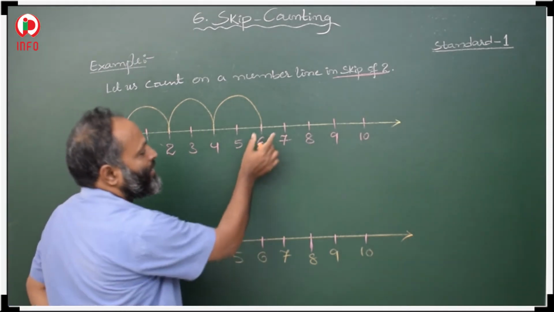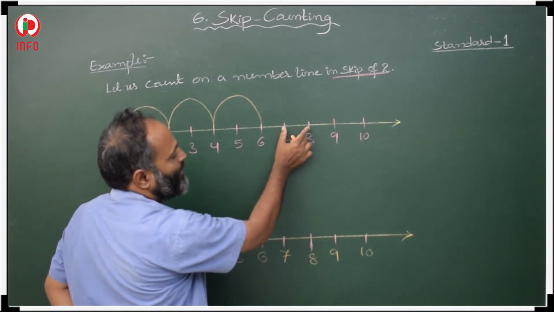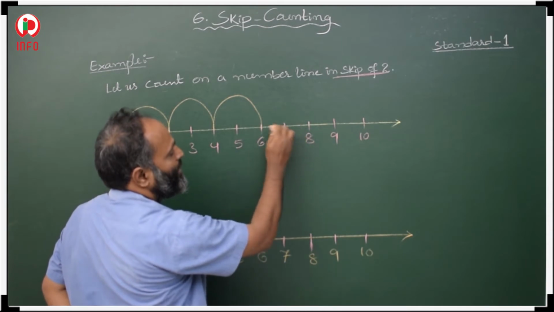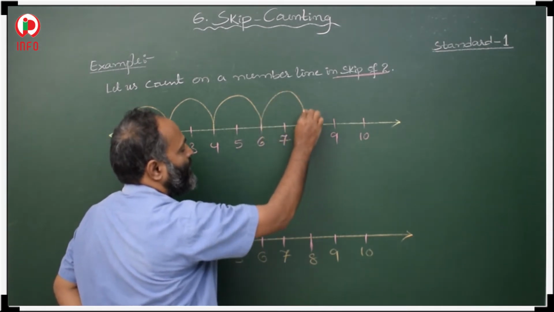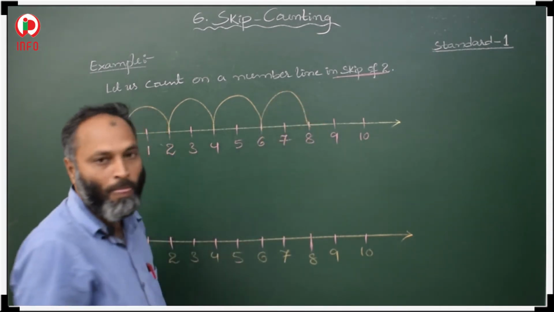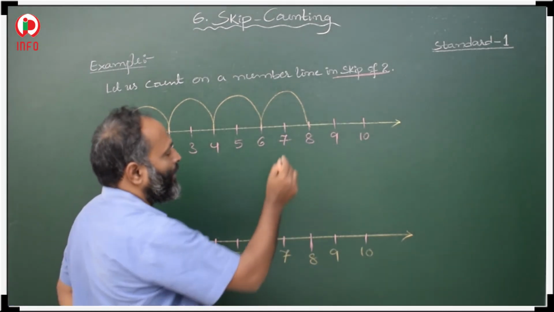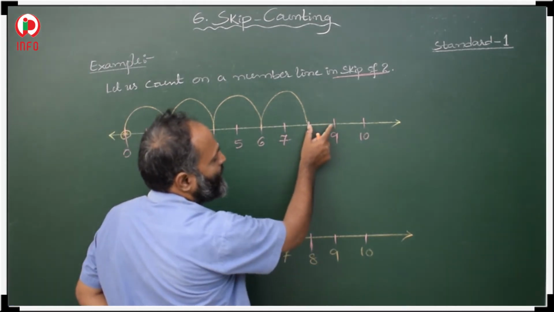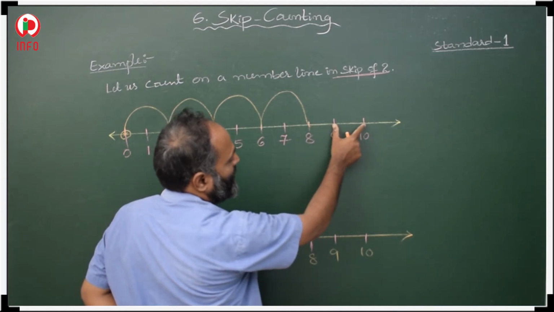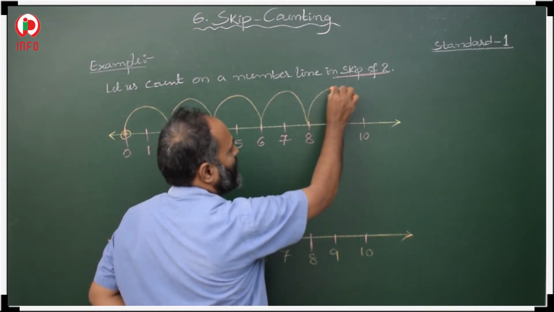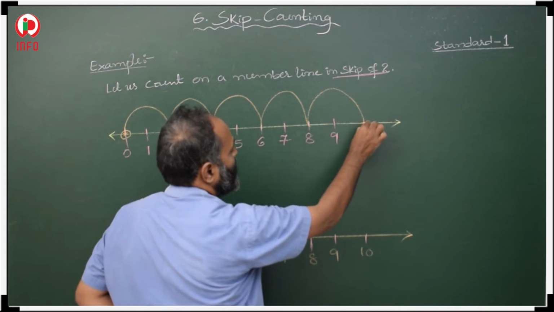Again from 6, 6 to 7 one step, 7 to 8 another step, so from 6 to 8 we move. Then from 8 to 9 one step, 9 to 10 another step, so from 8 to 10.